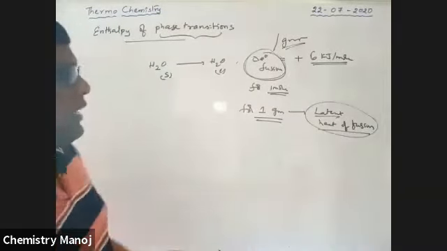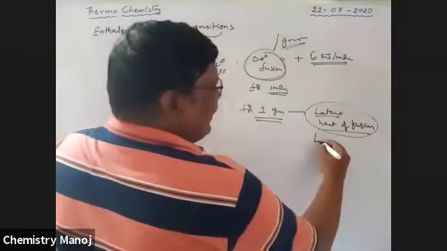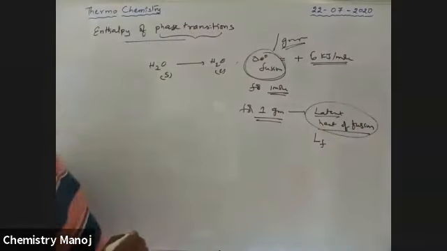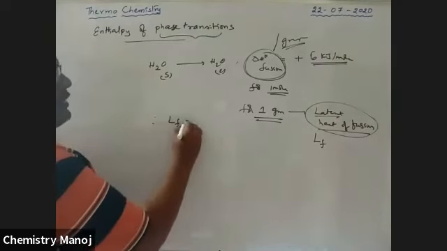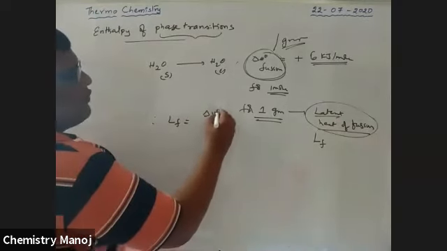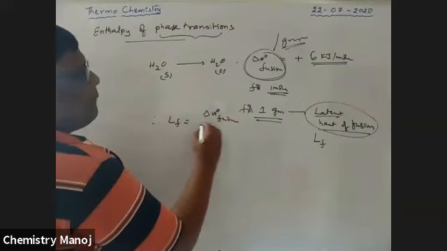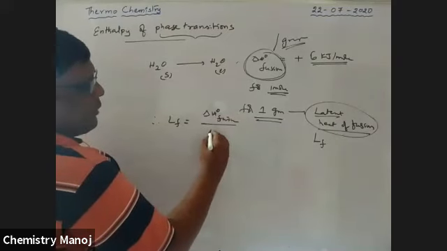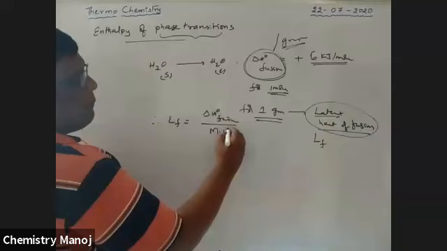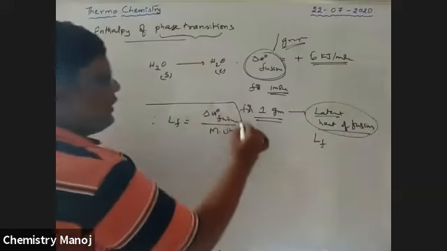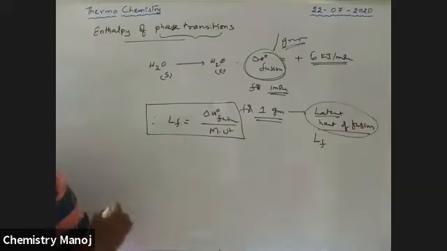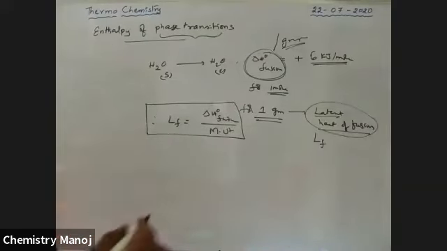The latent heat of fusion is indicated with the letter LF. Therefore, latent heat of fusion is equal to the enthalpy of fusion divided by its atomic weight or molecular weight. If it is an atom, use atomic weight, and if it is a molecule, use molecular weight. This is the way to calculate latent heat of fusion.